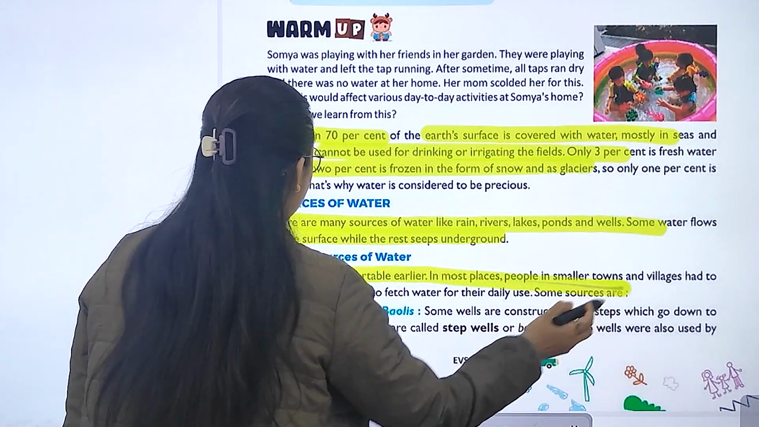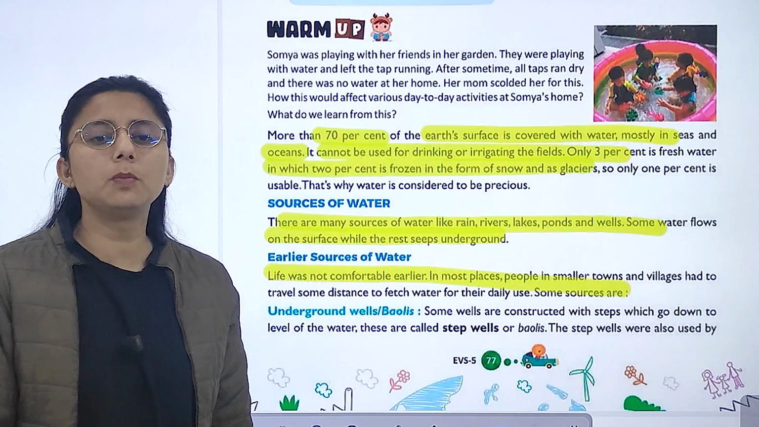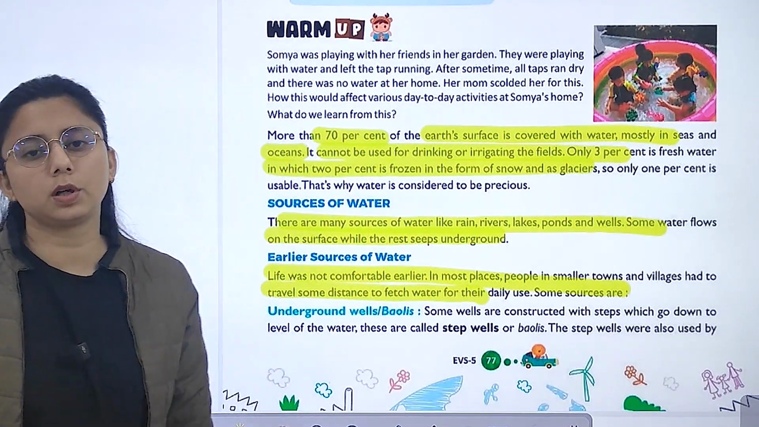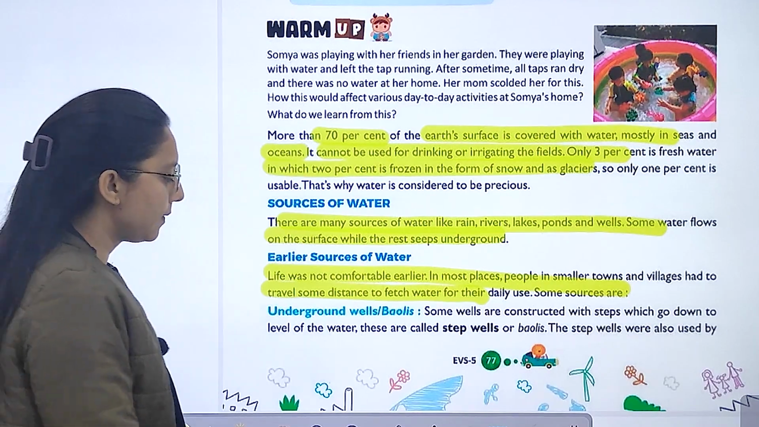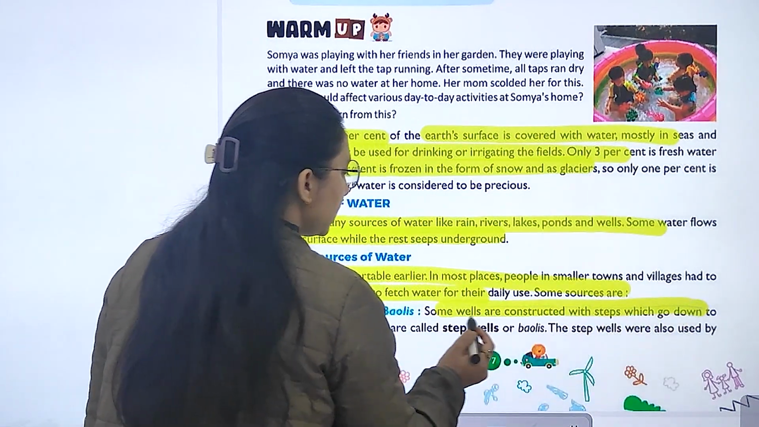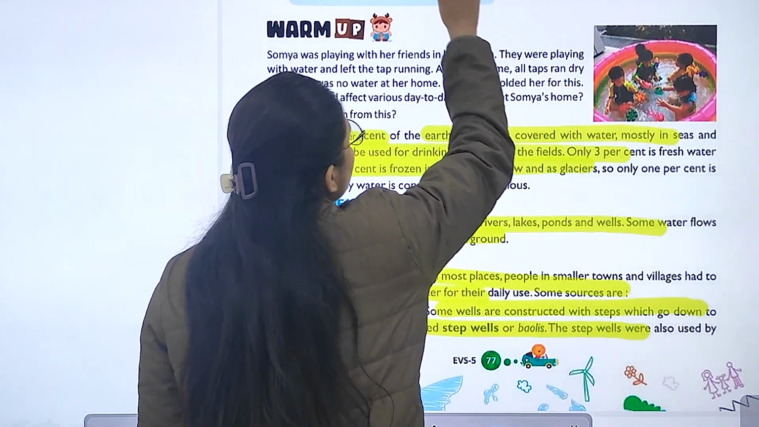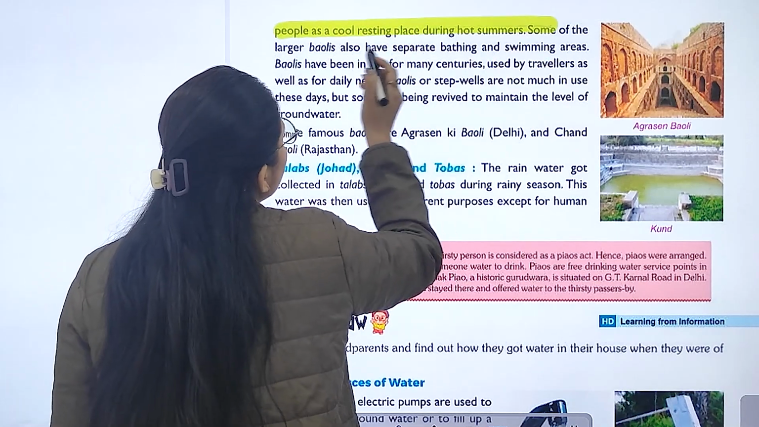Earlier, life was not comfortable. In most places, people in small towns and villages had to travel some distance to fetch water. Then we have underground wells. Some of the wells are constructed with steps which go down. They are called step wells or baolis. People found them a cool resting place during hot summer.